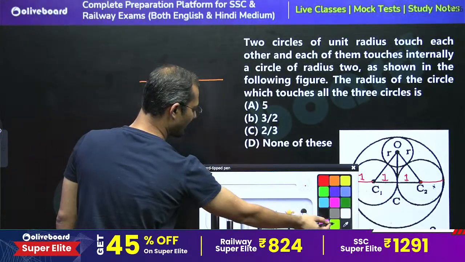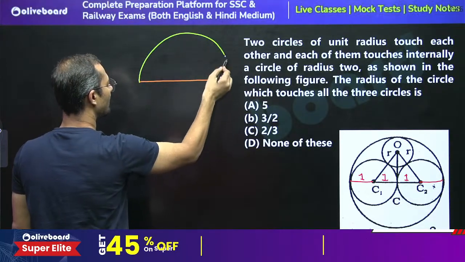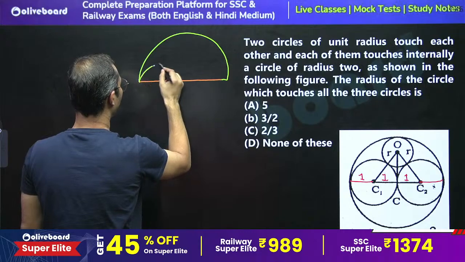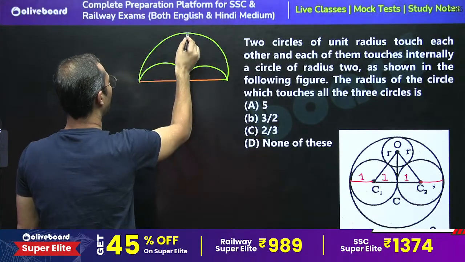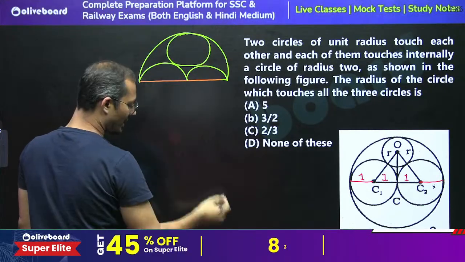So we are taking this big semicircle, and there are two small semicircles. Now I think you can remember this question.